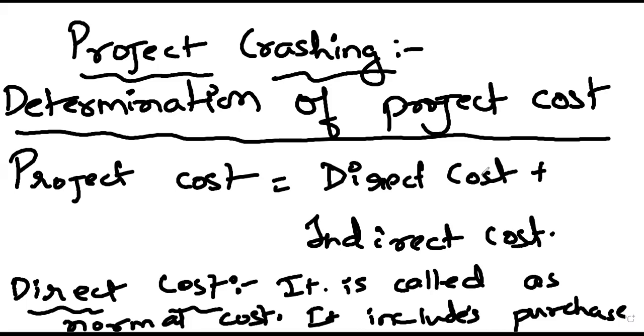Basically, direct cost is the cost that is directly incurred because of activities that are performed in order to complete that particular activity. Let us assume the purchasing of raw material. For purchasing the raw material, we require labor, correct?